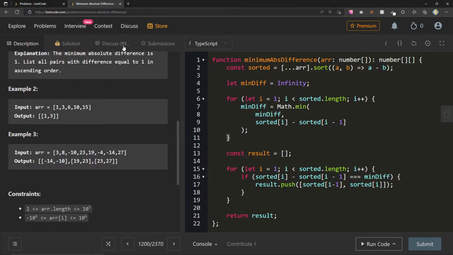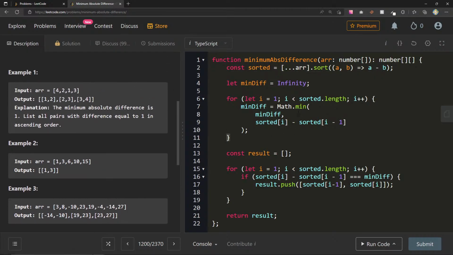I want to see what the discussions say here. Is the bottleneck going through this? Is the bottleneck sorting it? Do I need to sort it? I probably don't need to sort it, right? There might be a data structure that can keep track of this, like we can find the minimum difference better instead of having to sort it and then figure it out. I wonder if we drew these on a number line.